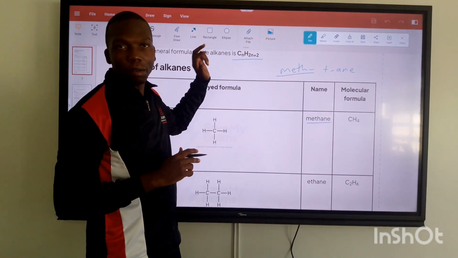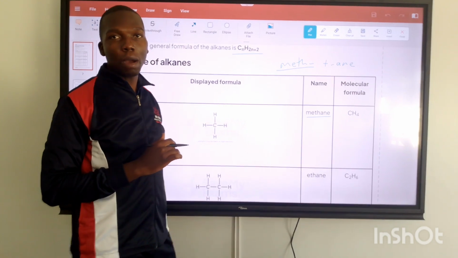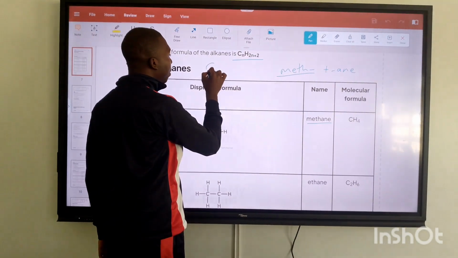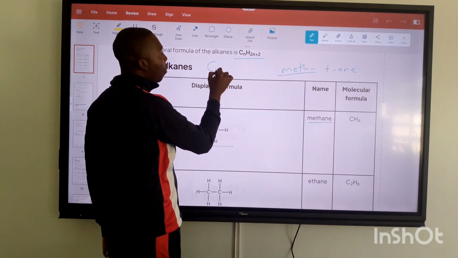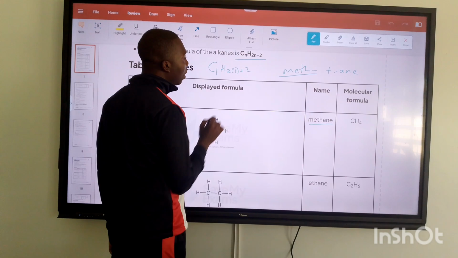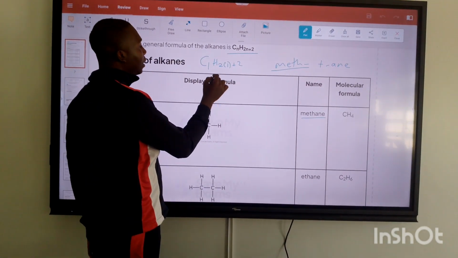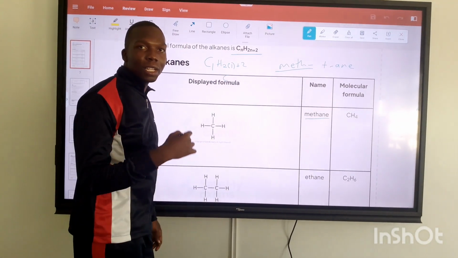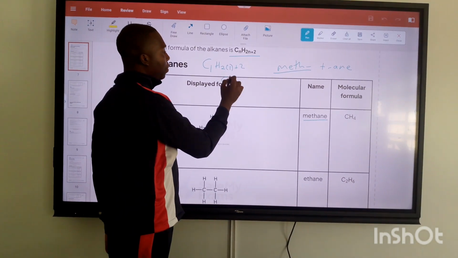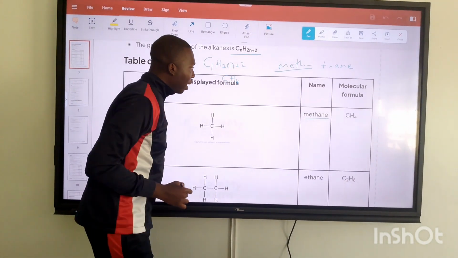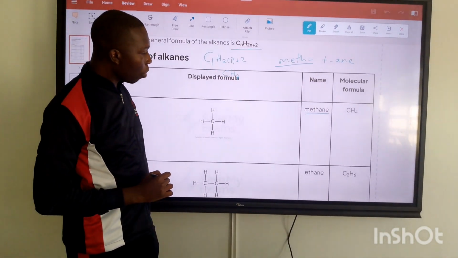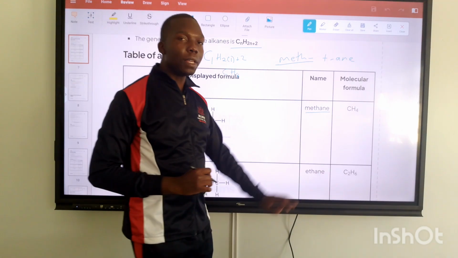So n in our general formula indicates the number of carbon atoms. So on n we are going to substitute 1. It becomes C1 H(2 multiplied by 1 plus 2). And if we simplify this C1, we just leave out the 1 because it doesn't change the number of carbon atoms. 2 by 1 is 2, plus 2, we get 4. So it becomes CH4.